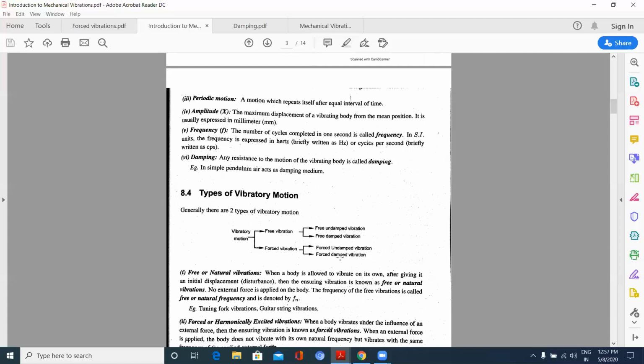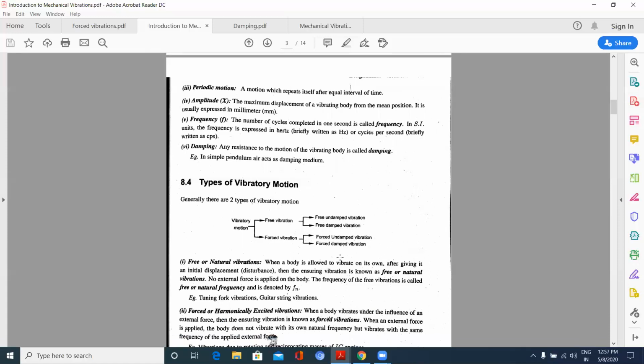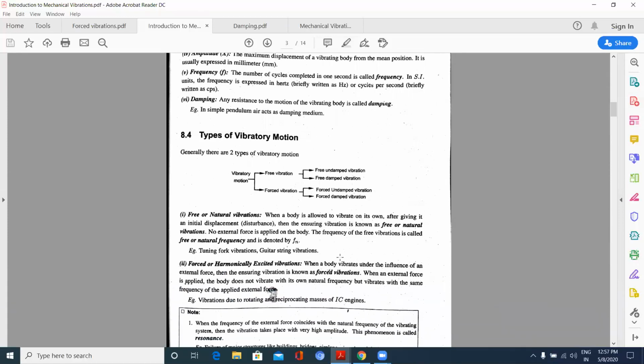Clearly, we can say that there will be some damping in any object. It is practically impossible to see forced undamped vibration or free undamped vibration. There will certainly be some damping due to friction or due to air.